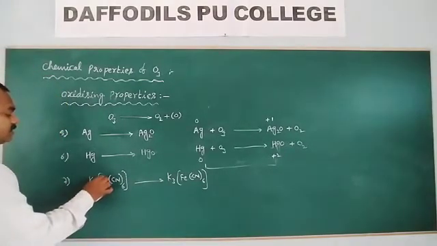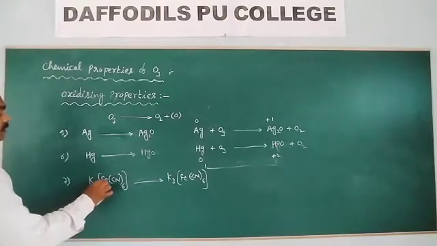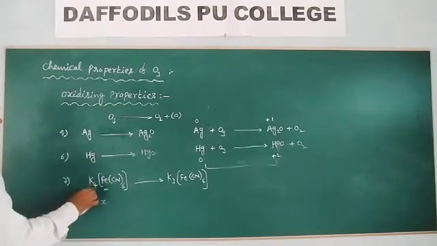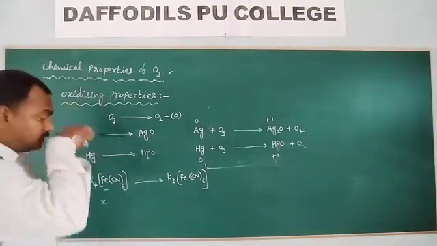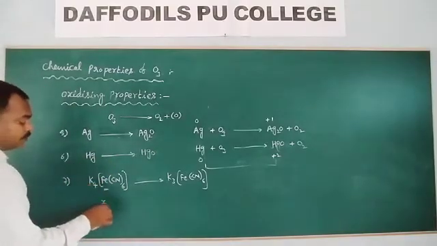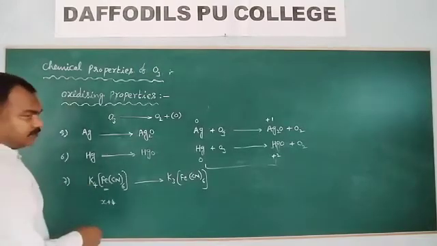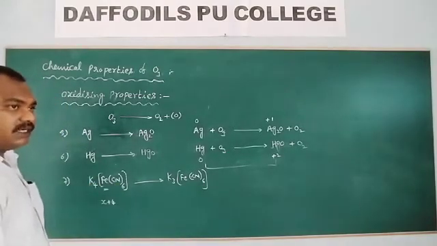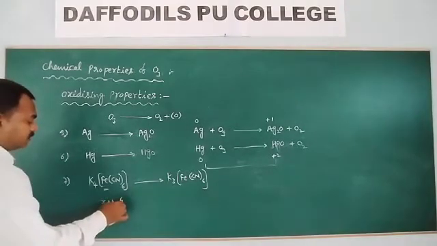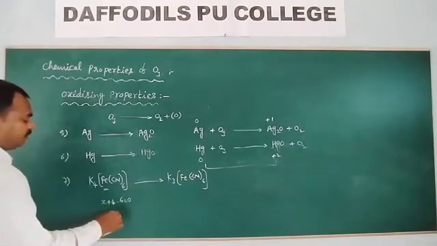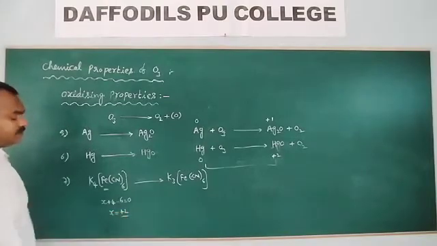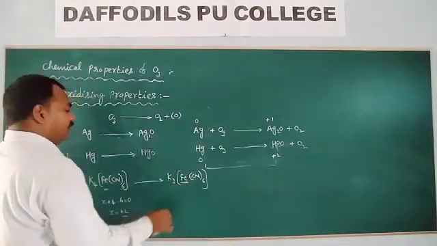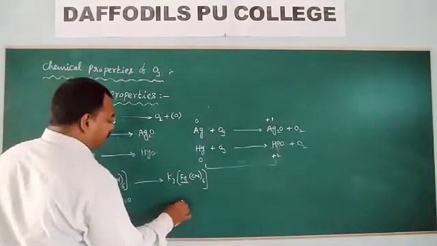Look at the oxidation state of iron here. Let iron be x. Each potassium has oxidation state +1, so 4 potassiums give +4. Each cyanide has oxidation state -1, so -6. So 4 + x - 6 = 0, and x is +2. Now here, what is the oxidation state of iron?